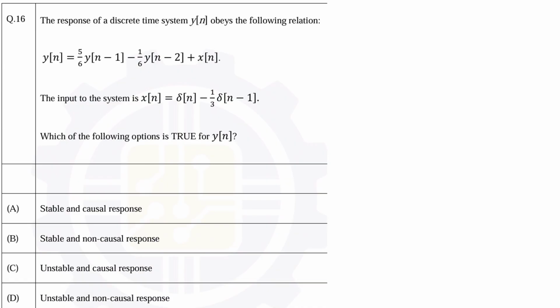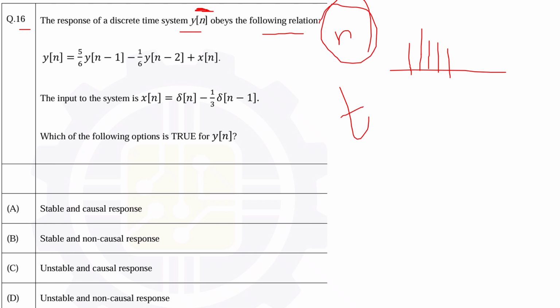Here is question number 16. The response of a discrete time system y[n] obeys the following relation. Whenever n is given, you should understand this is talking about discrete time, meaning the function exists at some intervals and time is not continuous. If time is continuous, we use the symbol t, but whenever we use the symbol n, it means we are talking about discrete time. So what type of relation does it have? y[n] is equal to this relation.